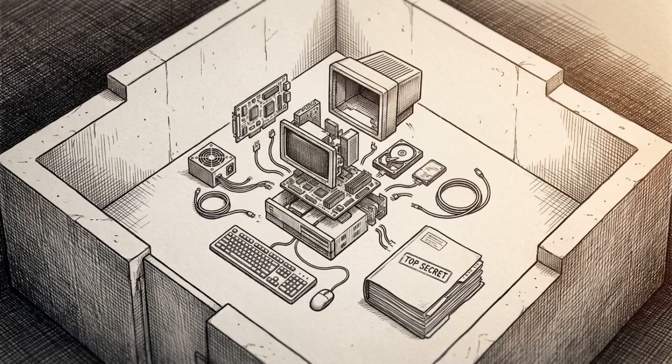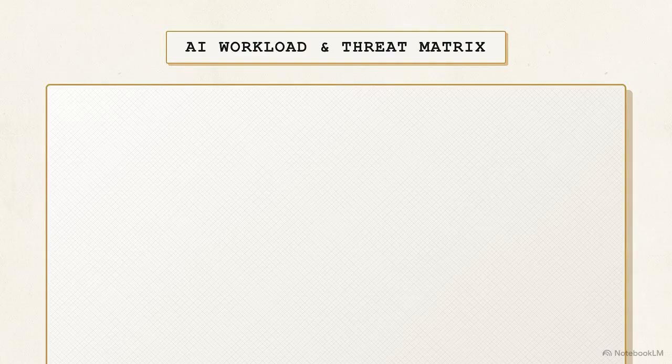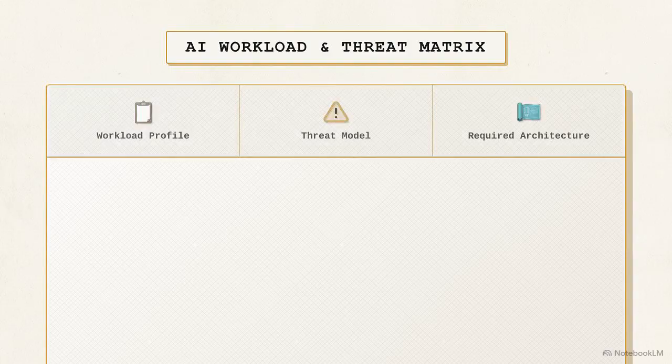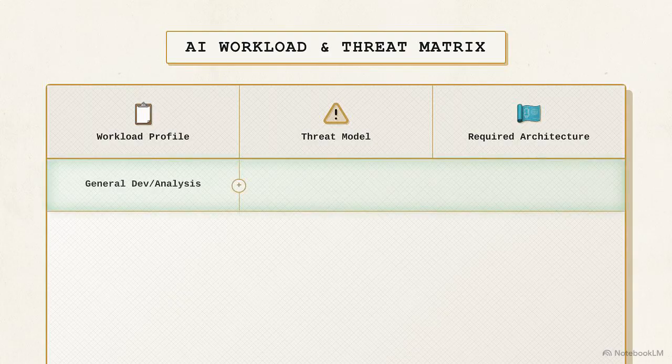Physical isolation remains the gold standard for state secrets and extreme intellectual property sensitivity, where the scale of the cloud is traded for total local control. To maintain efficiency, technical operators must map their AI architecture strictly to their threat models. This 3-column decision matrix highlights the relationship between the workload profile, the threat model, and the required architecture.